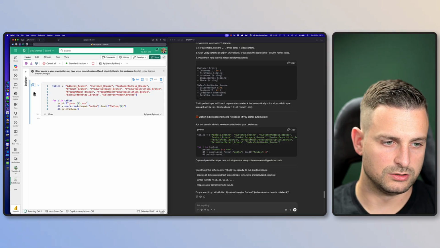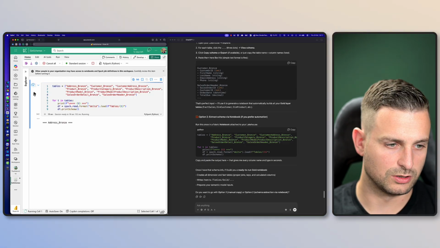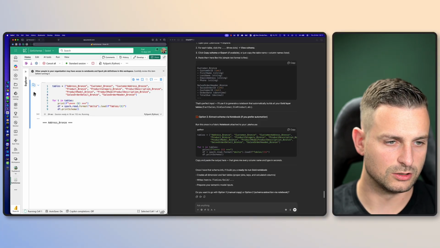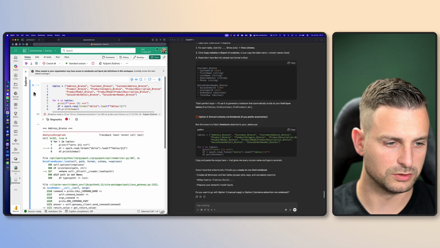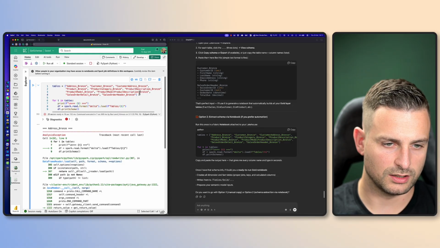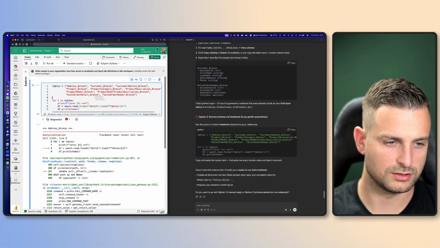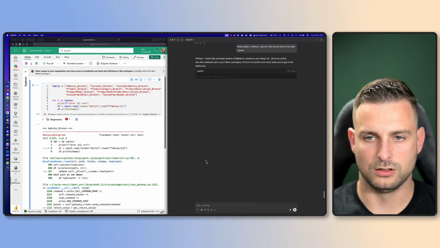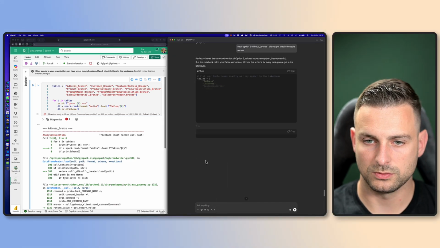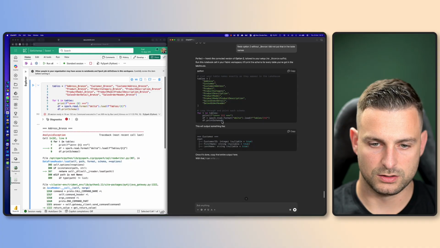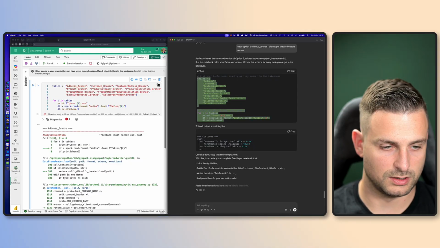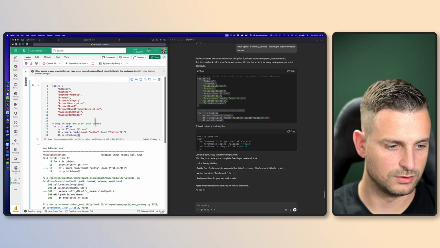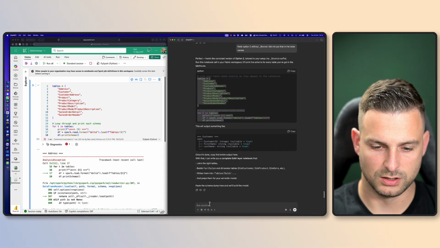Now, I think what this code is doing, luckily, as a vibe coder, I can read code. This is looping through a bunch of tables, and it is assuming that this bronze thing here is in the table name. So I did not put the underscore bronze in the table names. So let's find out whether this is actually going to work. Let's execute. And it's not going to work.